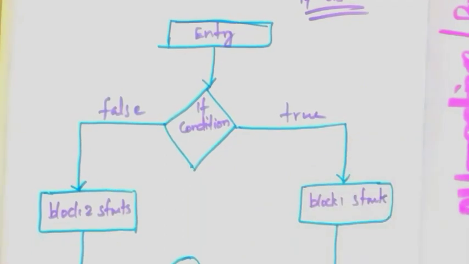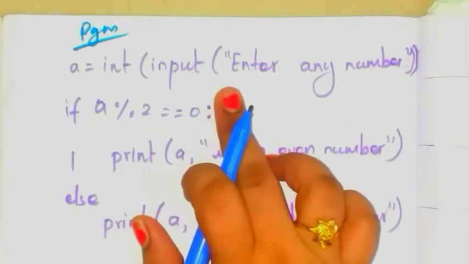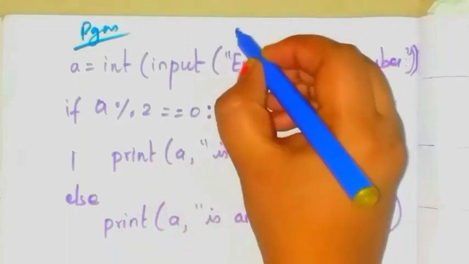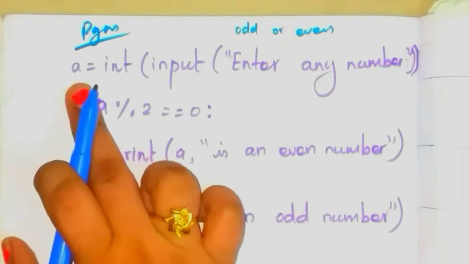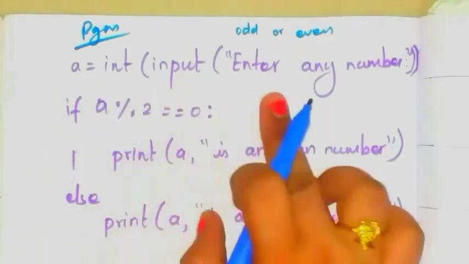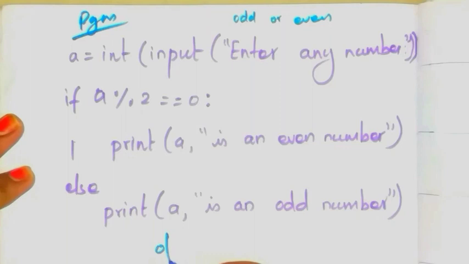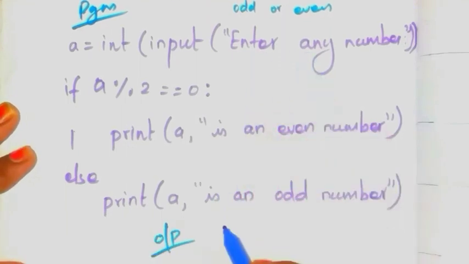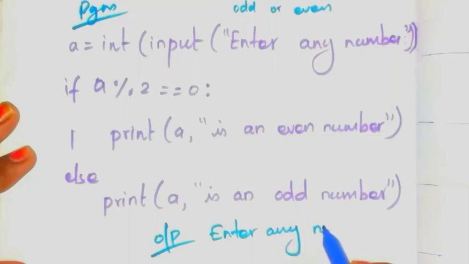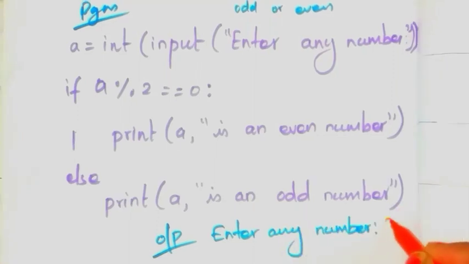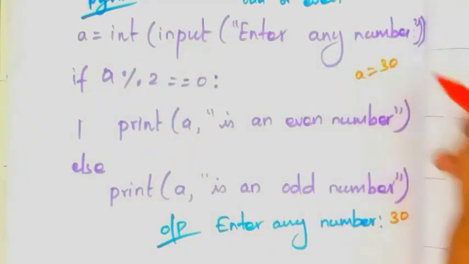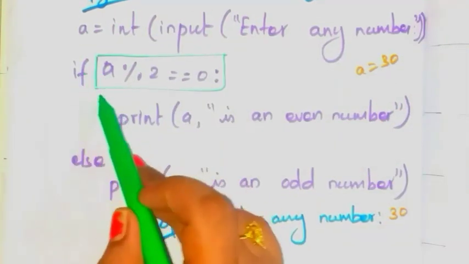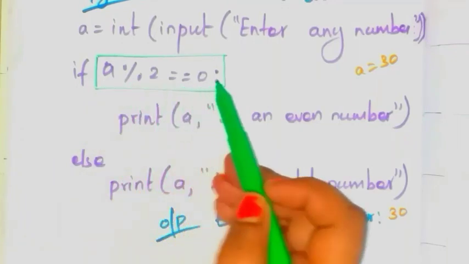Let's see one program. This is the program to find whether the given number is odd or even. First give the input function: A is equal to int input, enter any number. So write the output here: Enter any number. Let us assume 30. So A is equal to 30. Next the condition is given: A modulus 2 is equal to 0.